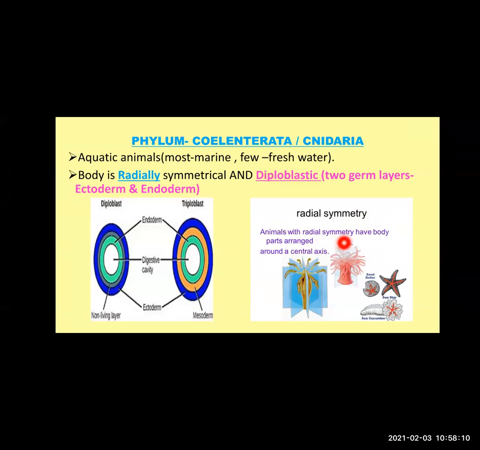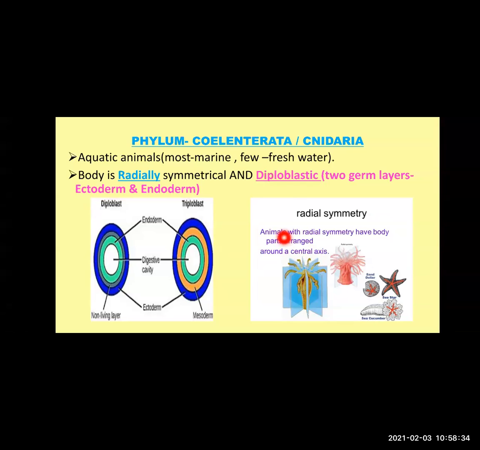Animals with radial symmetry have body parts arranged around a central axis. A number of imaginary axes pass through this central axis. It looks like wheel symmetry. Such a type of symmetry is called radial symmetry.